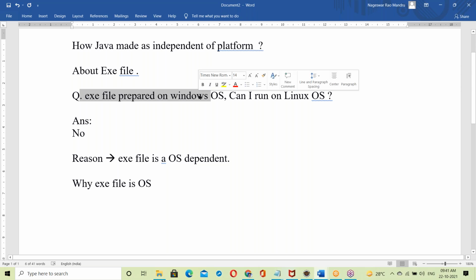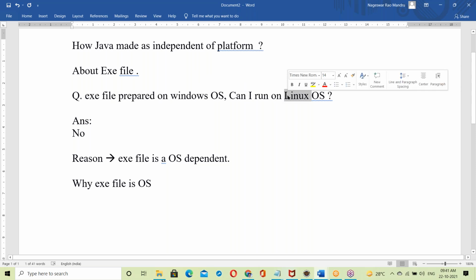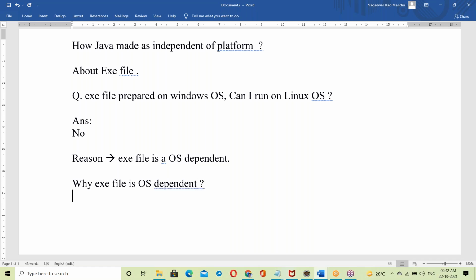It won't work with other operating systems. Suppose an exe file is prepared on Linux OS, it runs only on Linux OS. If it is on Unix OS, only on Unix OS. The exe file is OS dependent. Why is the exe file OS dependent? Anyone have an idea?